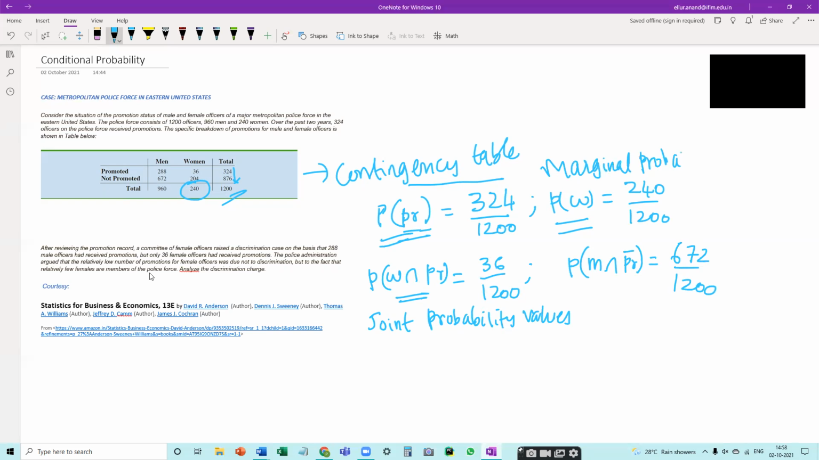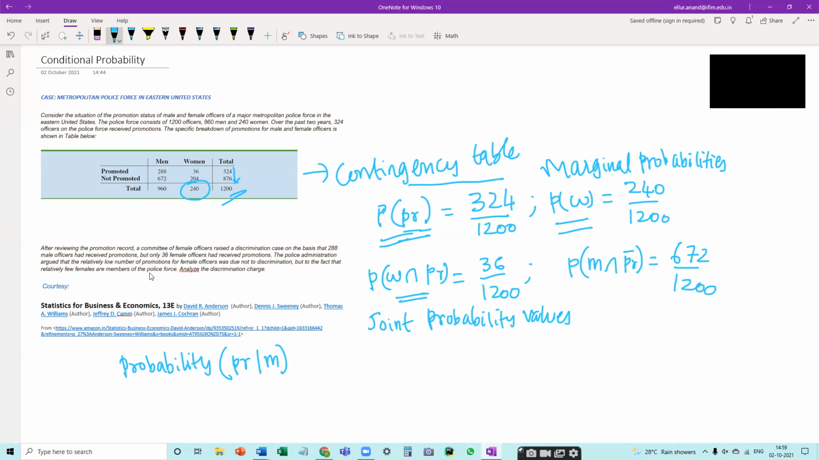And the later ones which we found are joint probability values, wherein we had used the values within the matrix. Fine. Now I'll just slightly change the question. What's the probability that a randomly picked officer is promoted given that he's a male police officer?